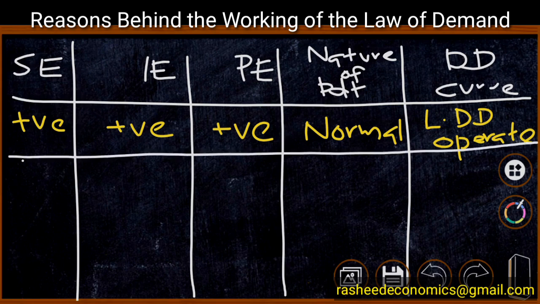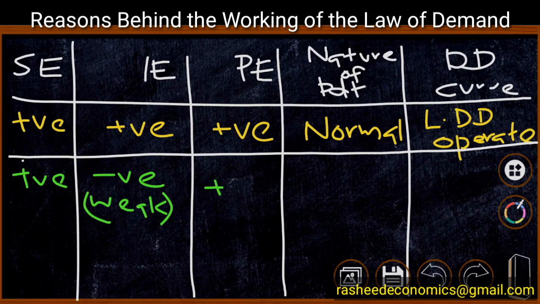Now, the second category: there is positive substitution effect. We have already said that substitution effect always will be positive, and we have negative income effect, but the negative income effect here is very weak, and it is lower than the positive substitution effect. Therefore, in such a situation, when income effect and substitution effect are added, we will get a positive price effect.